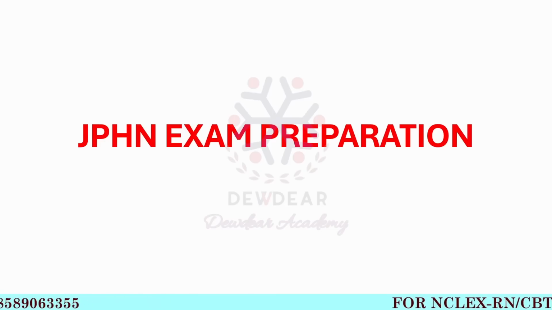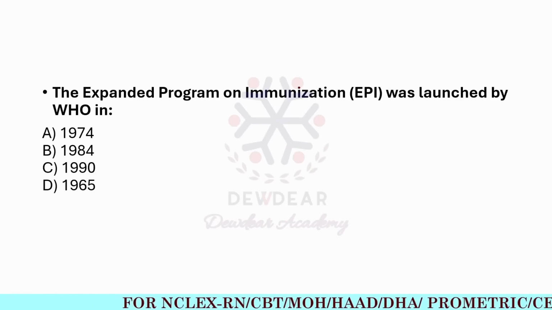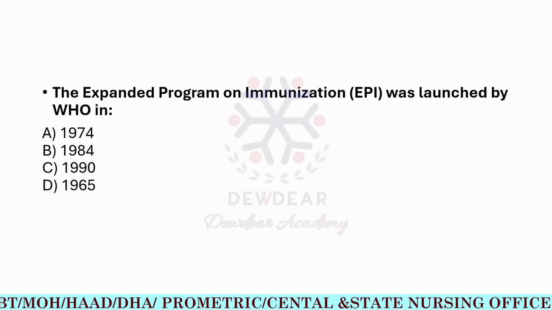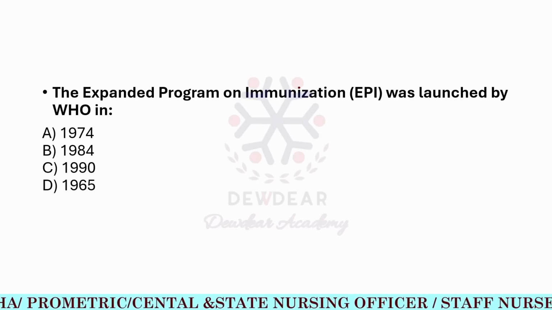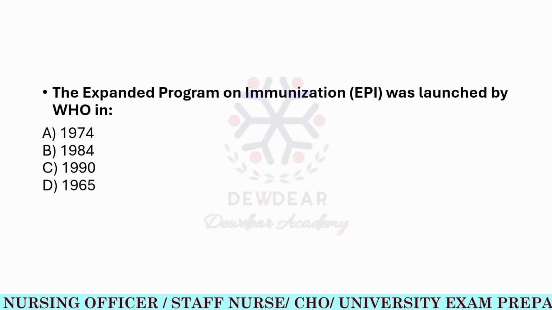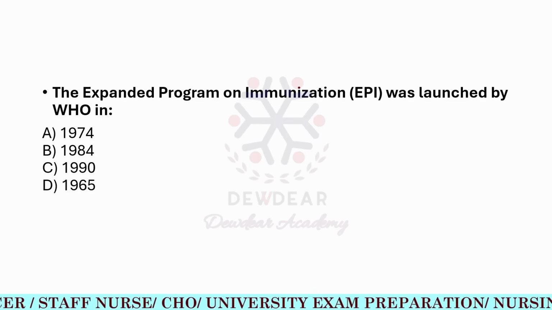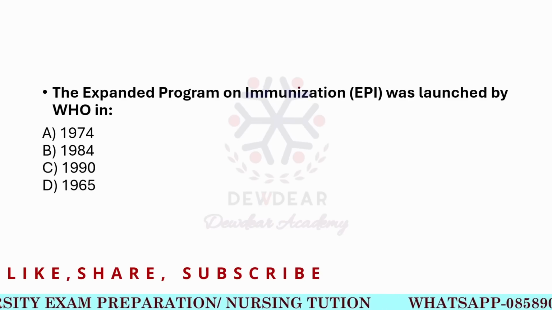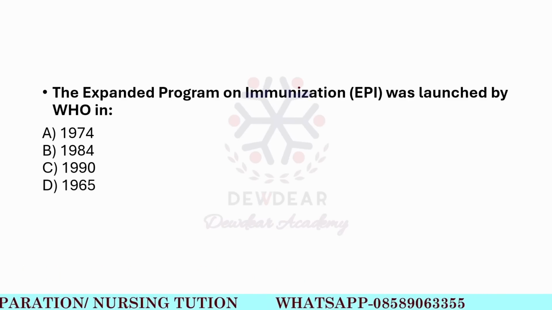So now we move on to the questions. The first question is, the Expanded Program on Immunization (EPI) was launched by WHO in which year? Options: 1974, 1984, 1990 and 1965.